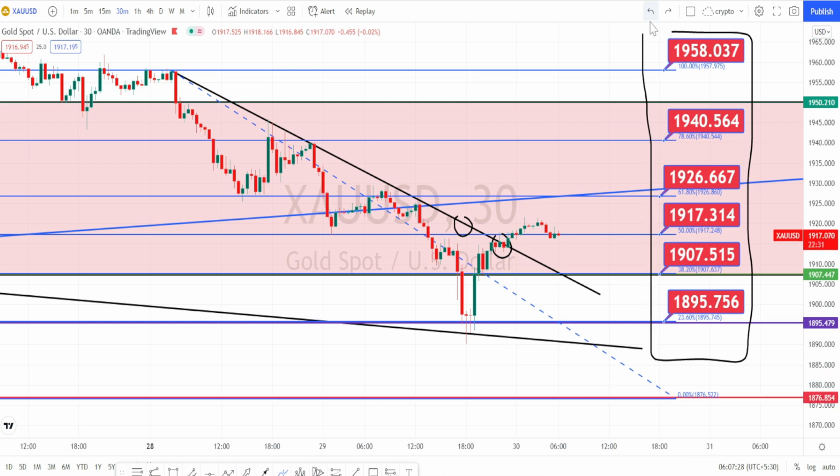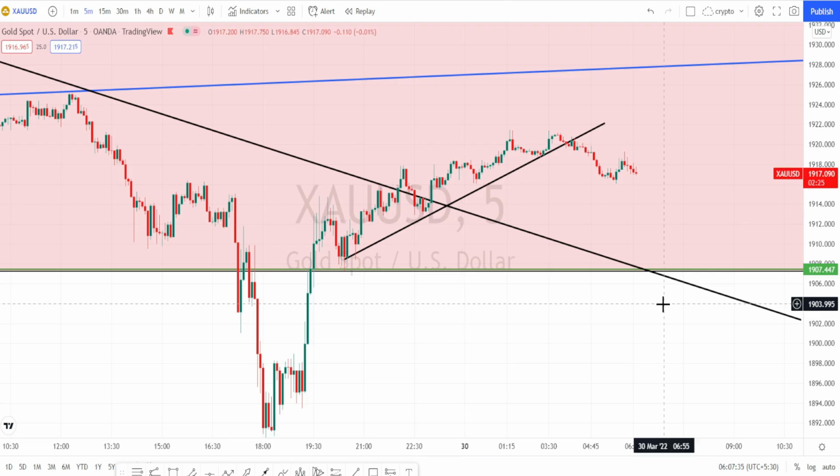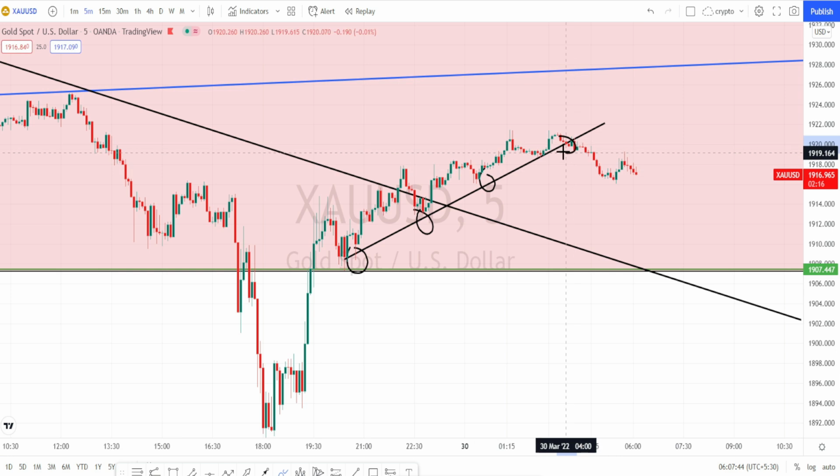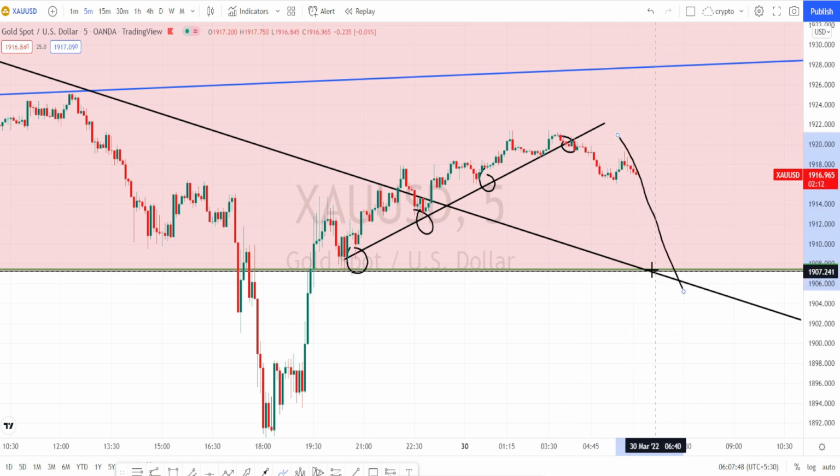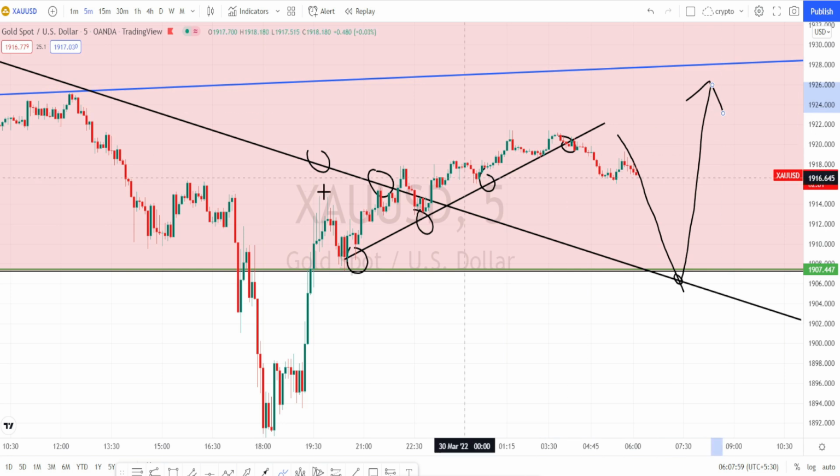Let us do the analysis in 5 minutes time frame. I am in 5 minutes time frame now. When we notice the price action in 5 minutes time frame, clearly it was on a very nice bullish trend and has broken this support line or trend line, and currently it is in a retracement. As explained in the 30 minutes time frame, we can expect it to take support on the 30 minutes time frame trend line or the support line and to bounce back on the bullish side, because we know from the